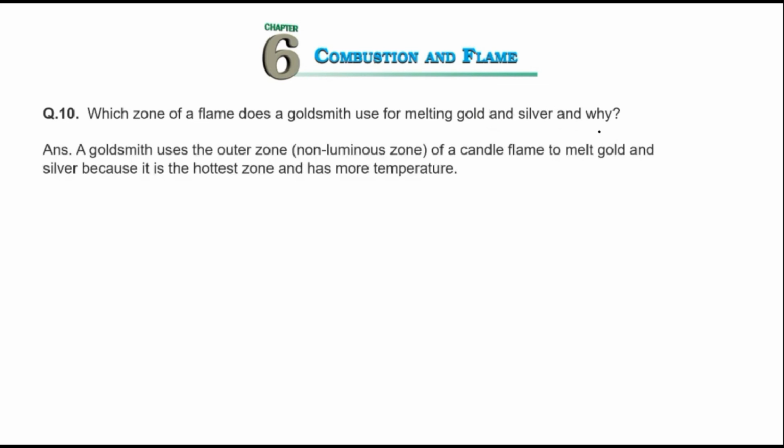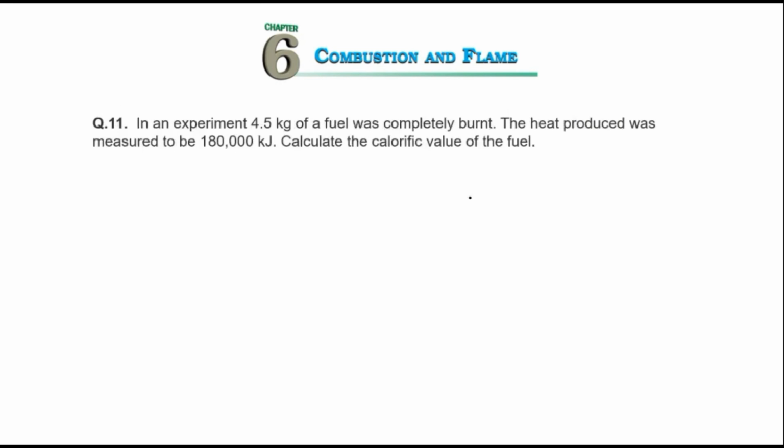So the answer can be: a goldsmith uses the outer zone, and that is the non-luminous zone. It will not appear in a yellow color. It can be bluish, like an LPG cylinder gives a kind of blue zone, right? It's that color of a candle flame. It is used to melt gold and silver because it is the hottest zone and has more temperature. Now next question.